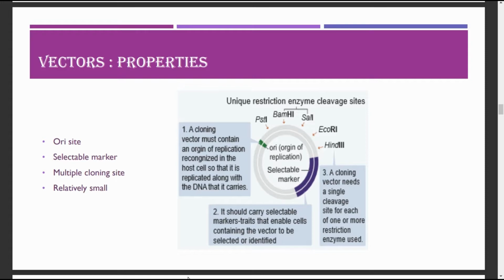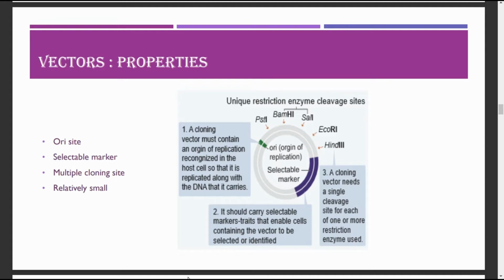Normally, this marker gene would be an antibiotic resistance gene. This will permit us to detect whether this plasmid is present inside the host cell, whether it has got transformed into the host cell or not. So for identification we need a marker, that is a selectable marker.